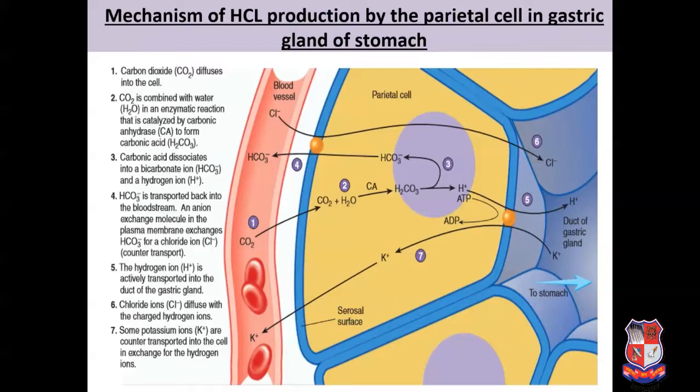This exchange happens with the help of a counter transport mechanism. Now the hydrogen ion is actively transported into the duct of the gastric gland, the innermost part of the stomach, and the chloride ion diffuses along with the charged hydrogen ions because of the intracellular negative potential. During this process, some potassium and sodium ions are also exchanged with the hydrogen ion and chloride ion for the formation of hydrochloric acid, with the help of various counter transport mechanisms and also the ATPase enzyme.